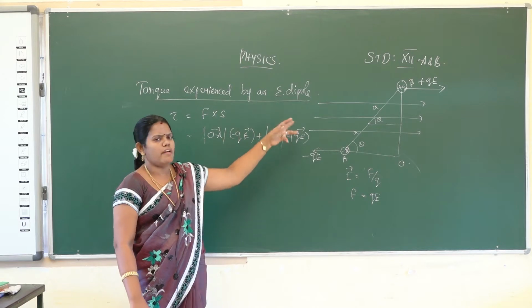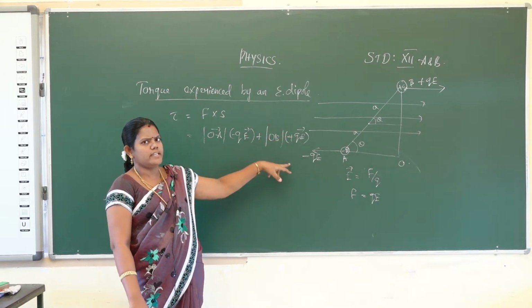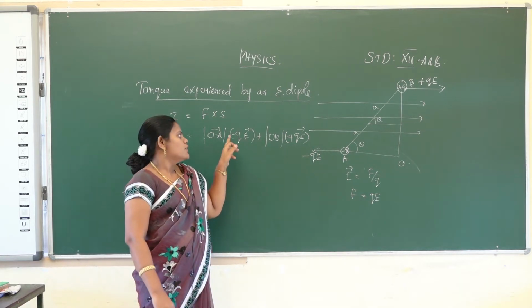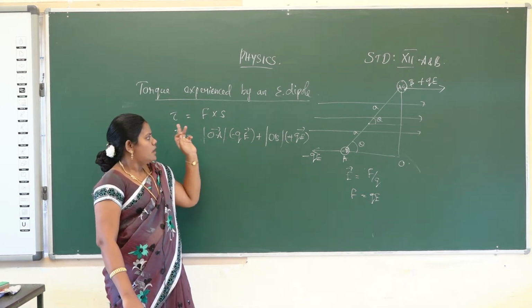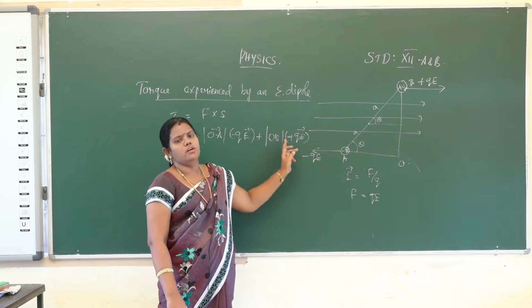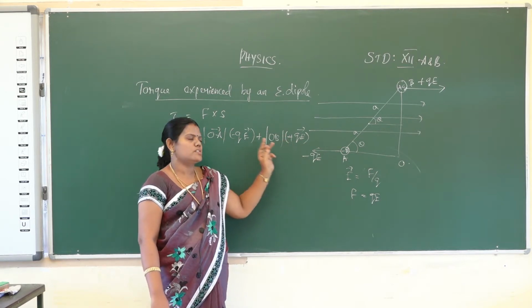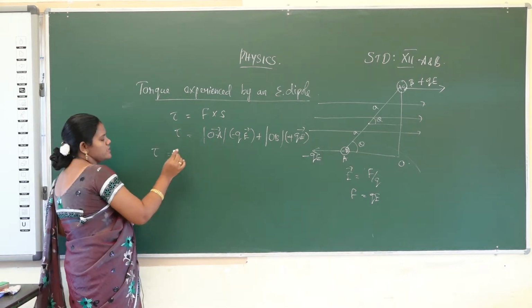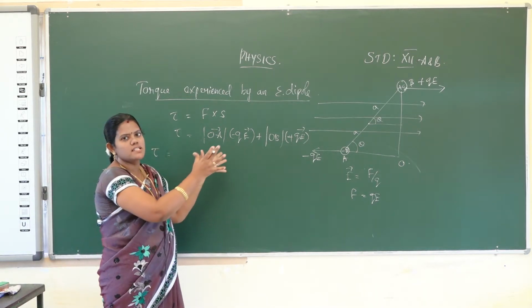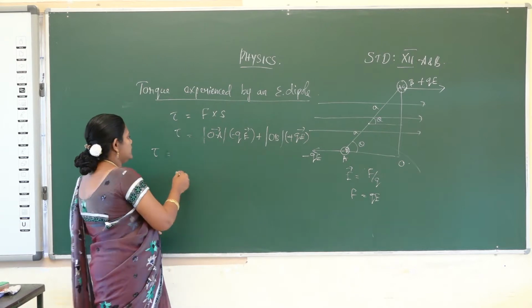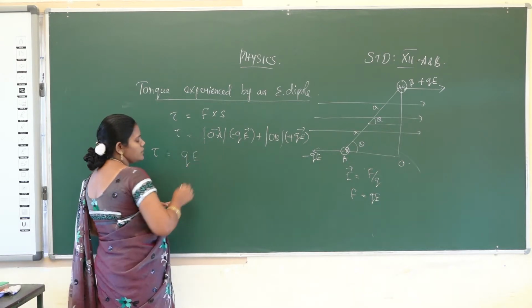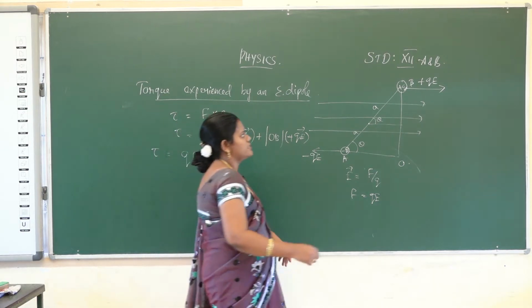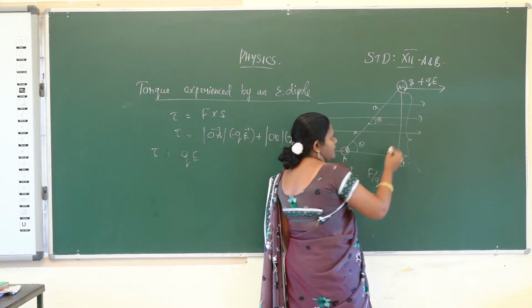A single dipole has two charges, so two forces act. The total torque tau is the perpendicular distance into the force due to the first charge plus the perpendicular distance into the force due to the positive charge. Commonly, torque tau is equal to force into distance. The force experienced in this dipole is QE. Then how will you calculate the perpendicular distance?